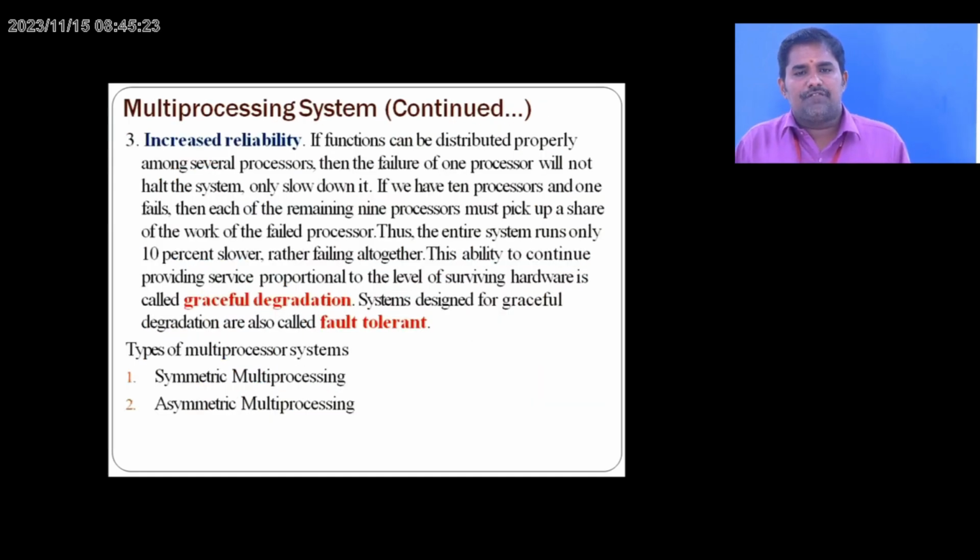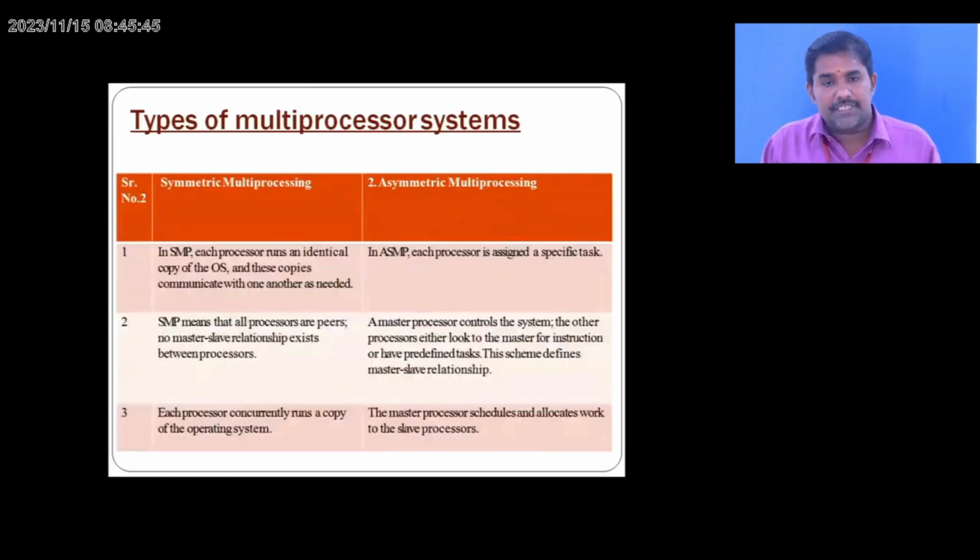What if 10 systems are combined and work together? If one fails, the others take over and compensate. The rest of the systems keep working and compensate for it. That is called graceful degradation or fault tolerance. Multiprocessing systems have 2 types: symmetric multiprocessing and asymmetric multiprocessing.